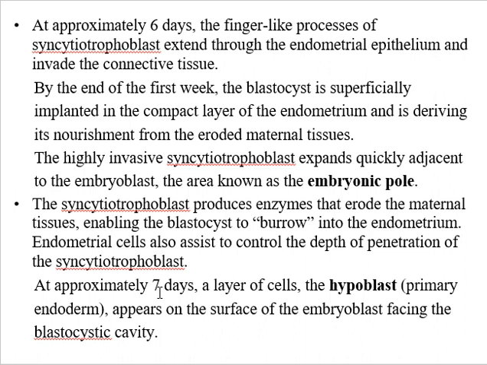At approximately the 7th day, a layer of cells, the hypoblast, which is actually the primary endoderm, appears on the surface of the embryoblast facing the blastocystic cavity.